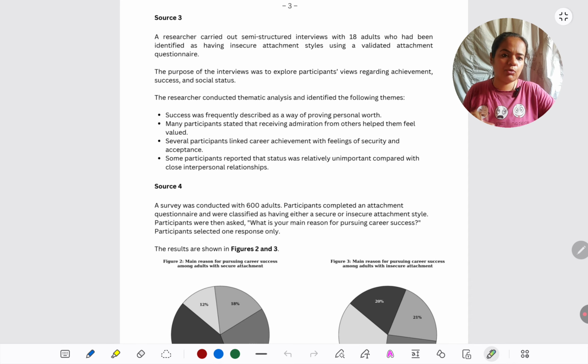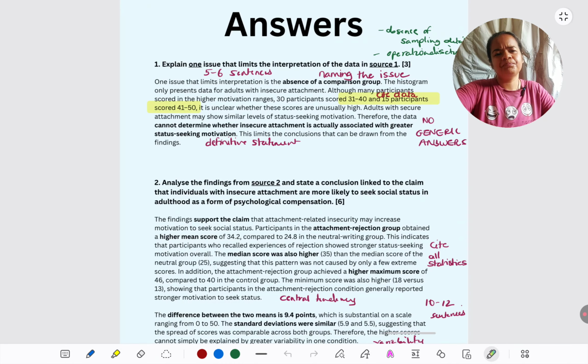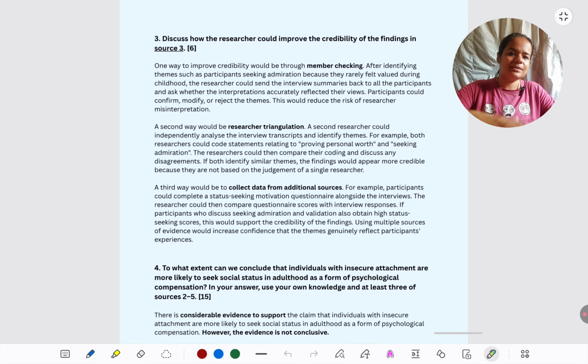Even these specifics are important in looking at credibility. 18 adults is a small sample for sure, though we are not looking at generalizability, but still, in terms of population validity or credibility, it can be a thing. Of course, practically for interviews, we can't expect more than 18, but still 18 becomes less representation. Also, an attachment questionnaire is used, self-report is used, so self-report issues can come into credibility. So keeping all this in mind, let's come to